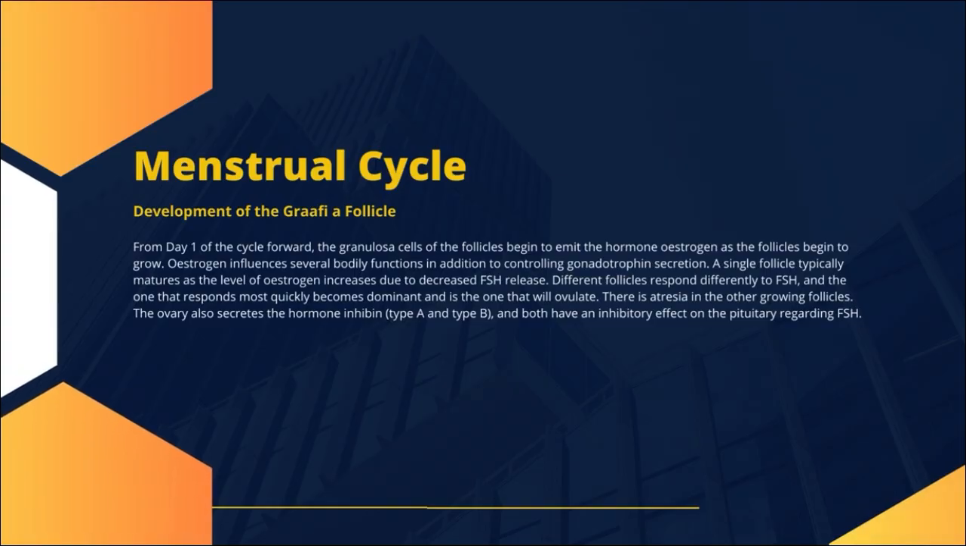Development of the Graafian follicle. From day 1 of the cycle forward, the granulosa cells of the follicles begin to emit the hormone estrogen as the follicles begin to grow. Estrogen influences several bodily functions in addition to controlling gonadotrophin secretion. A single follicle typically matures as the level of estrogen increases due to decreased FSH release. Different follicles respond differently to FSH, and the one that responds most quickly becomes dominant and is the one that will ovulate. There is atresia in the other growing follicles. The ovary also secretes the hormone inhibin, type A and type B, and both have an inhibitory effect on the pituitary regarding FSH.